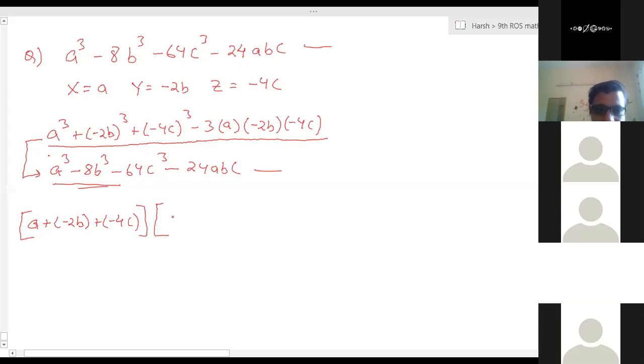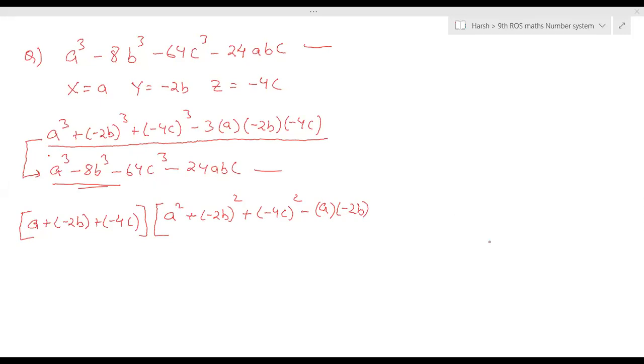So how can we write it? x square is a square, plus, minus ab, minus bc, and minus 4c into a. a square plus b square plus c square minus ab minus bc and minus ca.